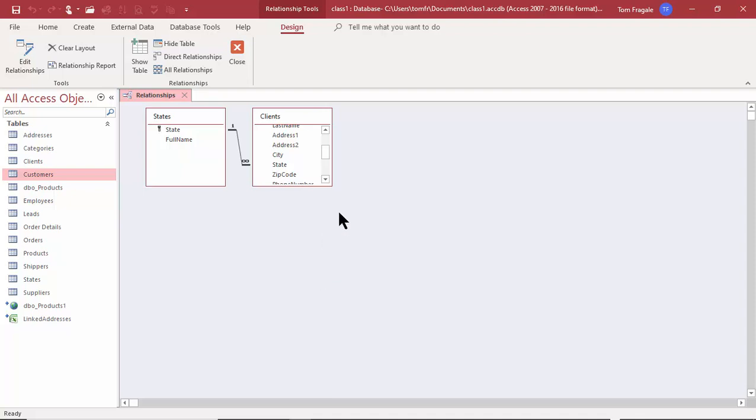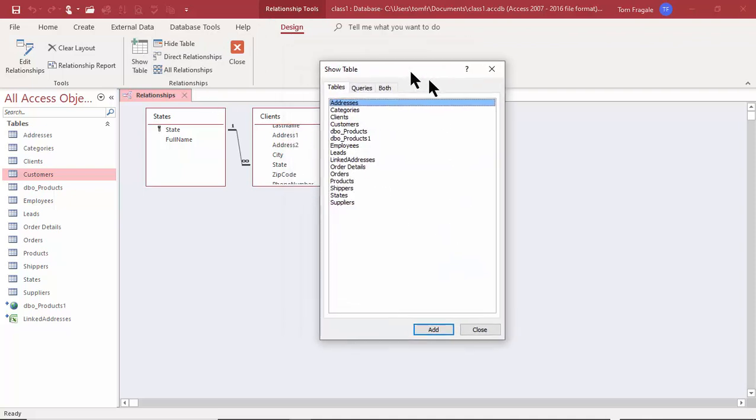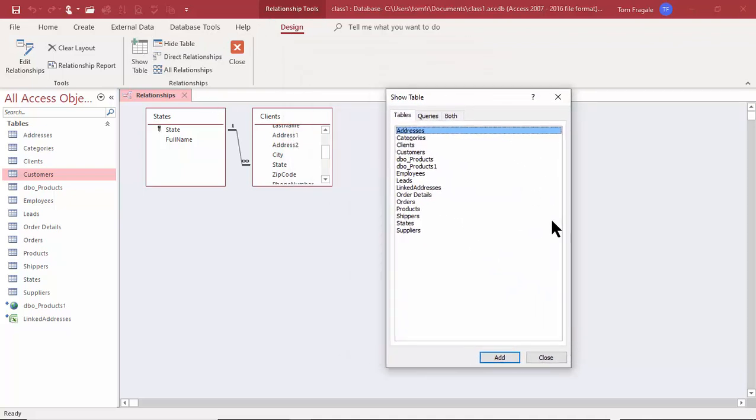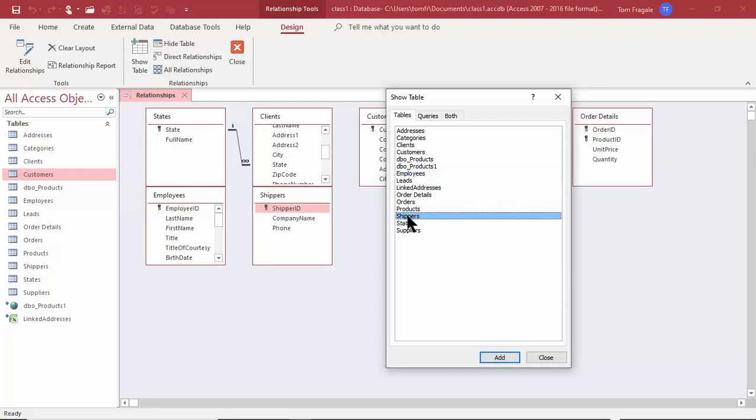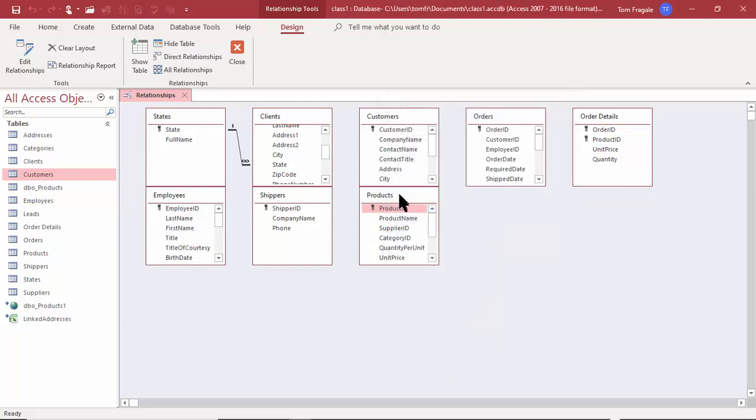So now we will use this window to add more relationships into our database. So come over here and pick where it says Show Table on the Design menu. And then you see a list of all the tables that are in that database. You can really choose as many as you wanted to. So I'm going to double click on Customers. I'll double click on Orders. How about Order Details, Employees, and Shippers. We'll just use those as an example, and I'll even go with the Products table. You could choose as many as you wanted to there. I'm going to pick on Close. You could always add more later on as well.